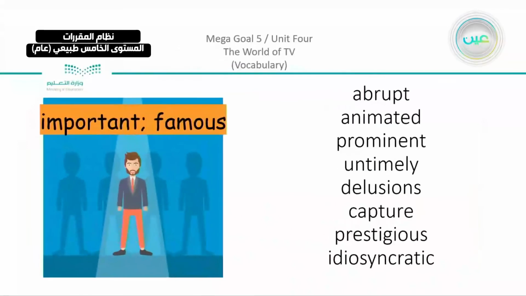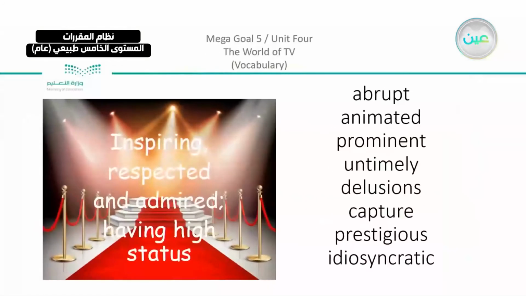And we have here someone who is important or famous, like the famous figures that we took in Unit 2. They are actually people who are prominent. We said that from the picture here, you can see that there are a lot of lights on someone. So we have here someone who is admired, respected. He has a lot of attention, means that he is in a prestigious position.